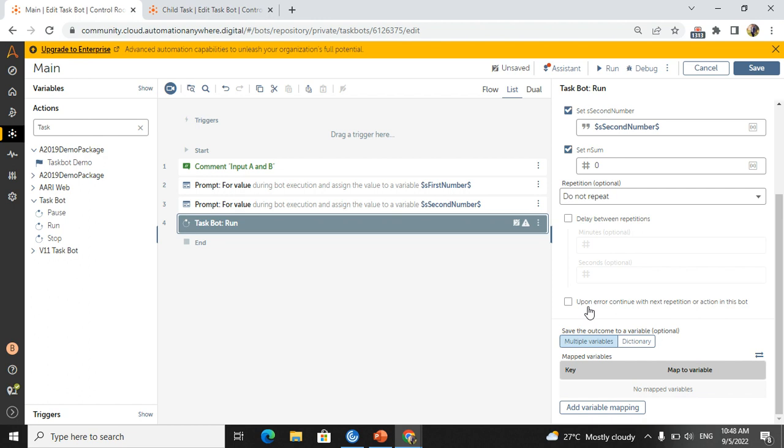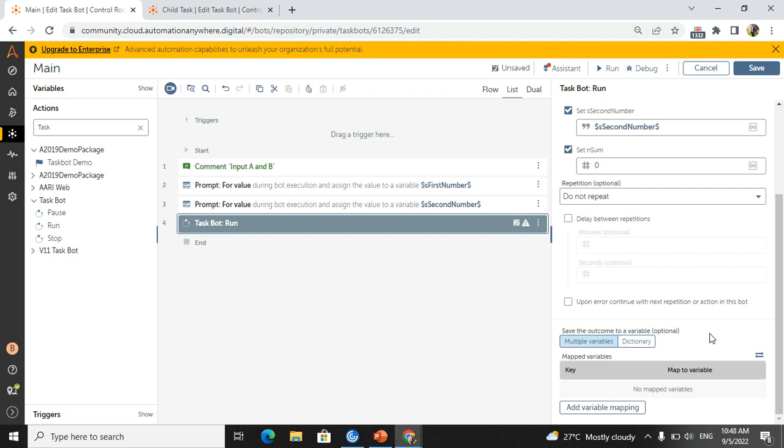It means, for example, in the child bot, if any error occurs, then you can handle it from here only, in the main task. If you click this one, it will ignore the error and go to the next command in the child bot. So that's why we are using it.